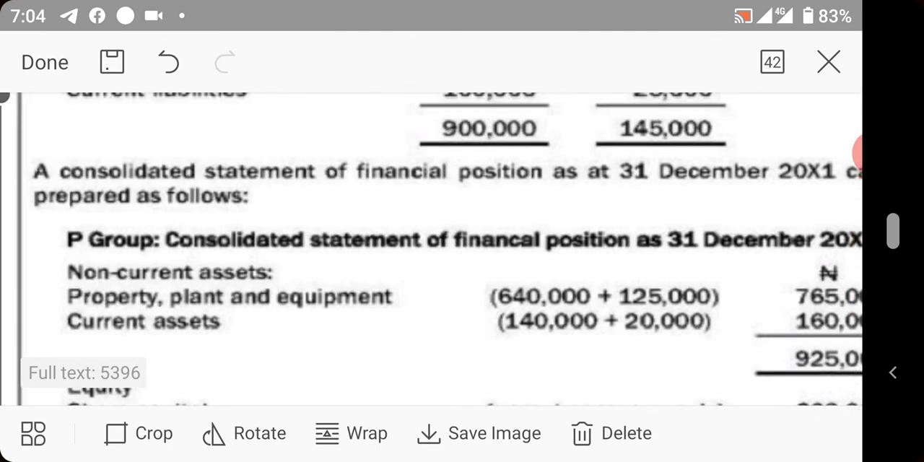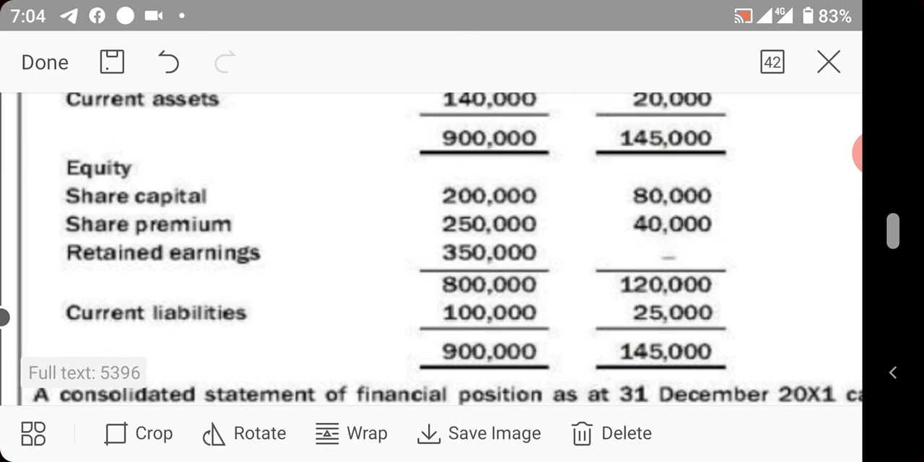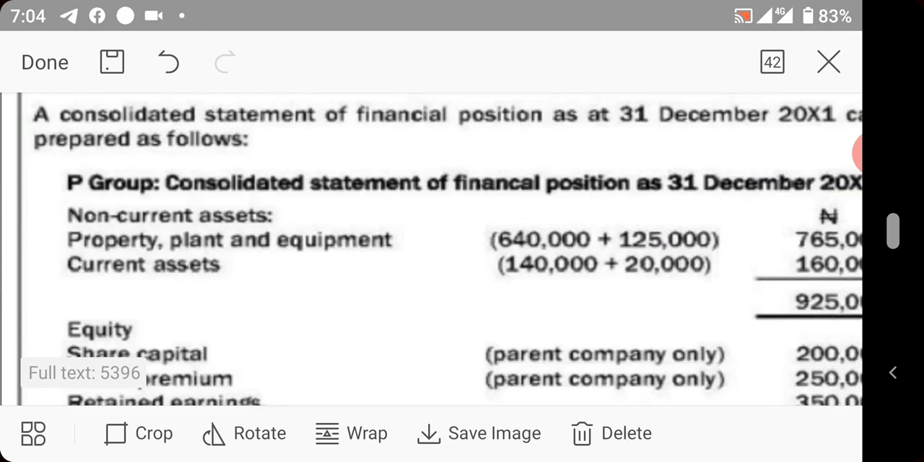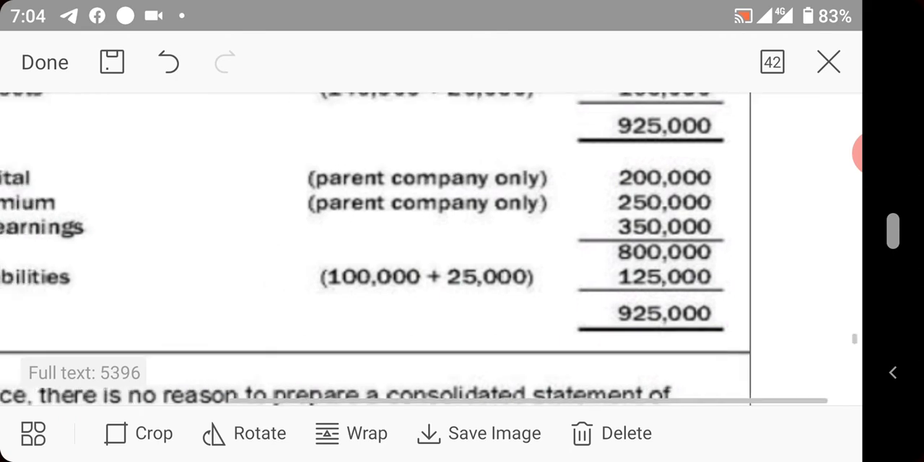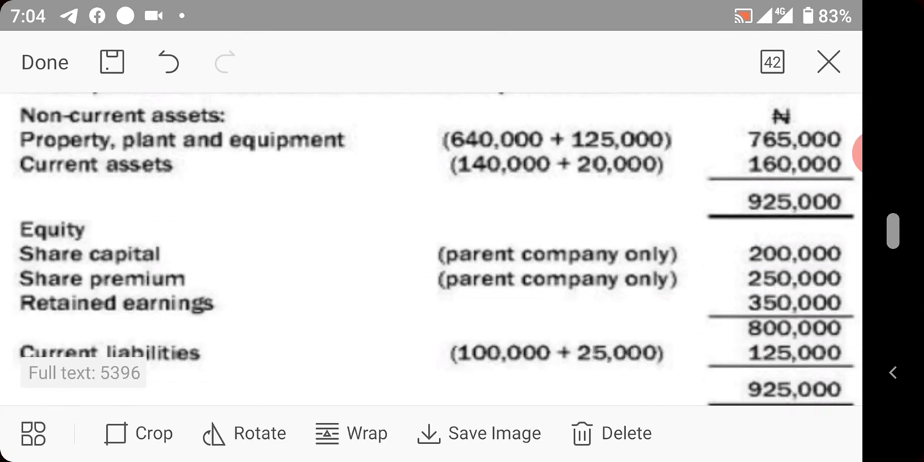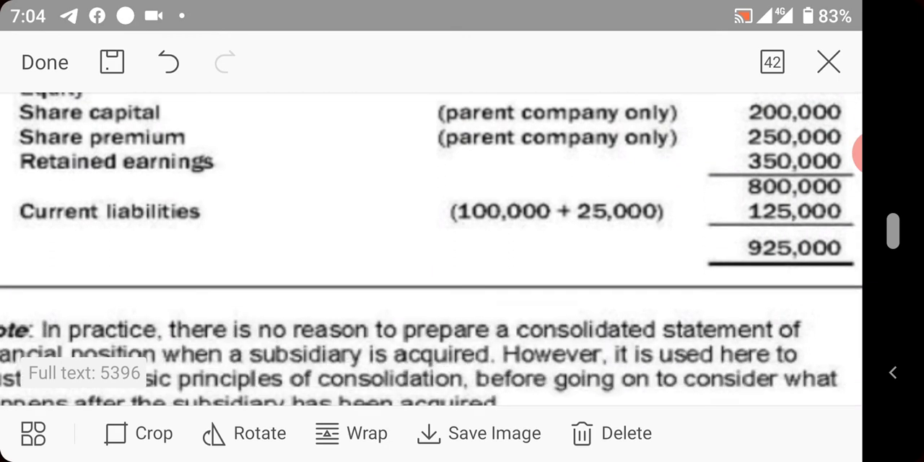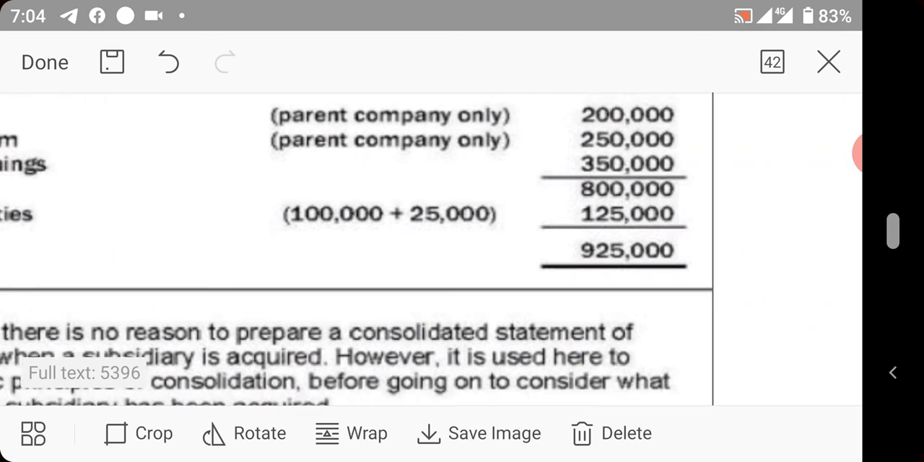Retained earnings: you now bring in the retained earnings of both companies, but the subsidiary was acquired at inception, so it does not have retained earnings. So you take only that of the parent company, 350. You add together, you have 800,000. You now bring in the current liabilities of the two companies, which is 100,000 plus 25,000, which will give 125. If you add up, it will give you 925,000.